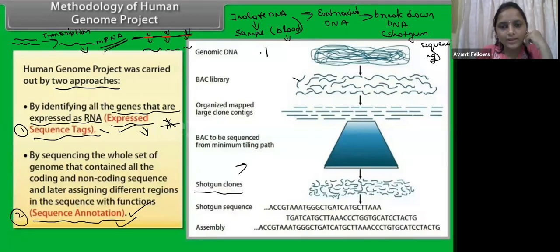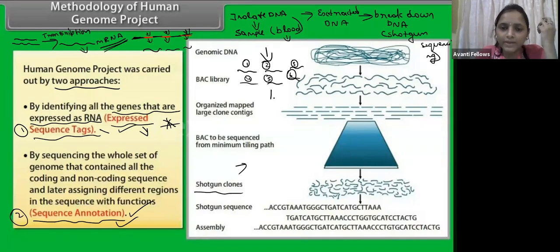So now we have fragments. You can see this is a DNA. This is the first fragment, this is the second, this is the third, the fourth, the fifth, like that. There are so many, like 1,000 fragments. Now, the fragment which is one is only in one copy, right? Fragment two is only in one copy, and fragment three is only in one copy.